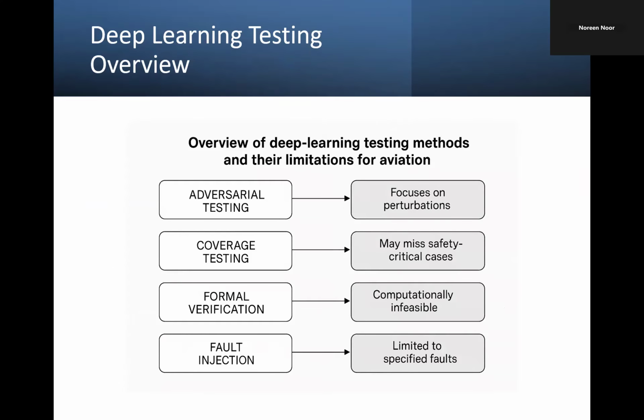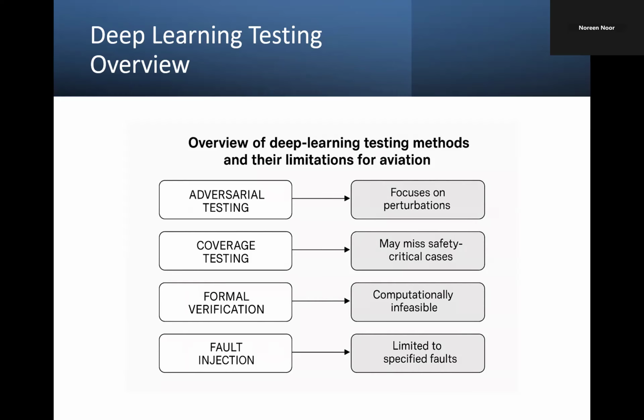And this graph-like slide illustrates that deep learning models behave well within their comfort zone. What is the meaning of this? The meaning is the data distribution they were trained on, they are working well on that. But their performance becomes unreliable when the input shifts even slightly. And that is the main issue in aviation. In aviation, these shifts happen all the time. Unexpected weather changes, sudden sensor noise, turbulence, or rapid transitions between flight phases. These can push the model outside its comfort zone. A little bit of change is going to make the decision false.